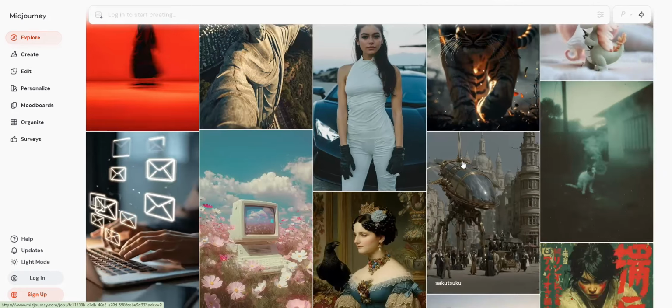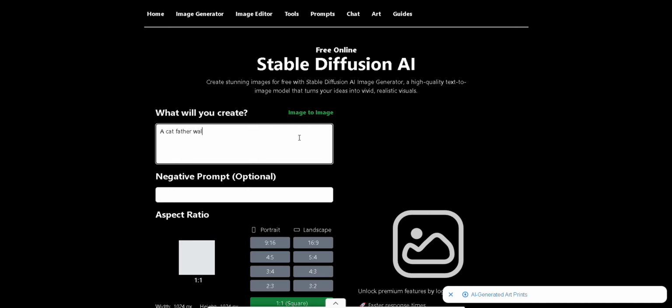Stable Diffusion, on the other hand, is open source. That means anyone can download it, run it locally, or use it through different interfaces. It's highly customizable, perfect for creators who want deep control, model training, and niche styles.